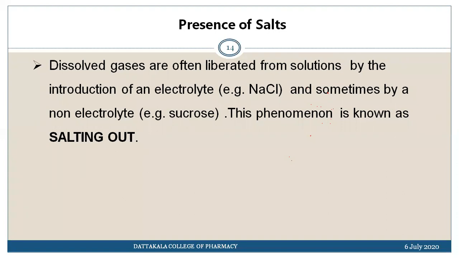So exactly what will happen due to the addition of these electrolytes? These electrolytes will form ions, and we know that there is interaction between opposite charges. These ions are more capable of forming bonds.